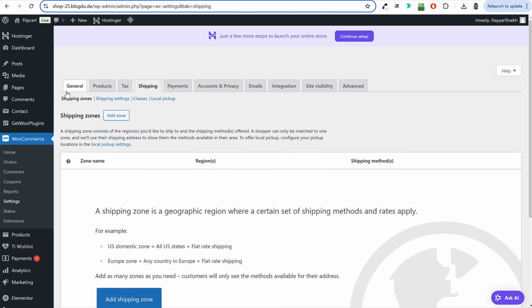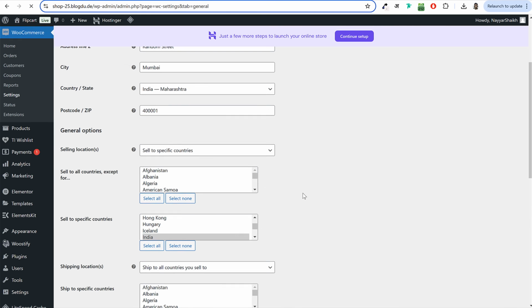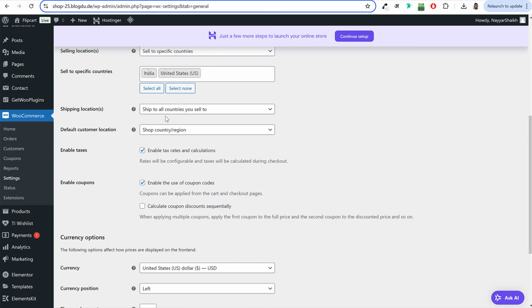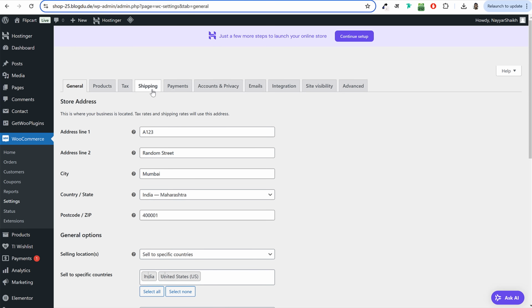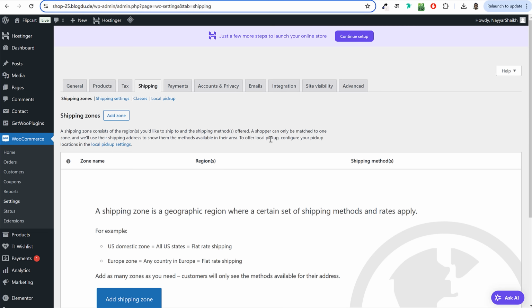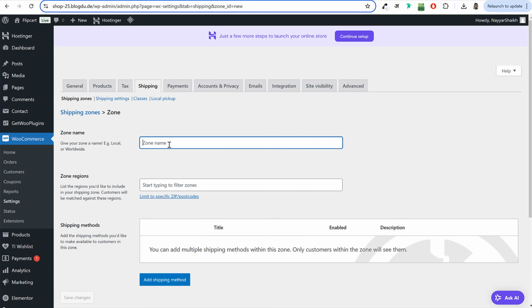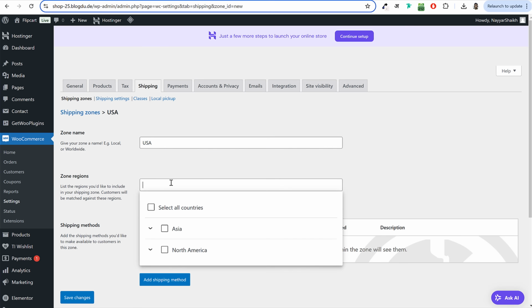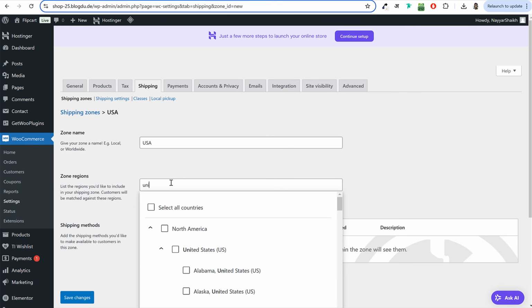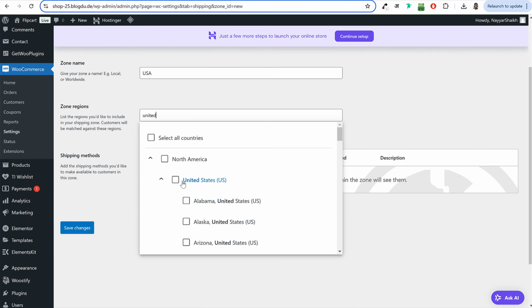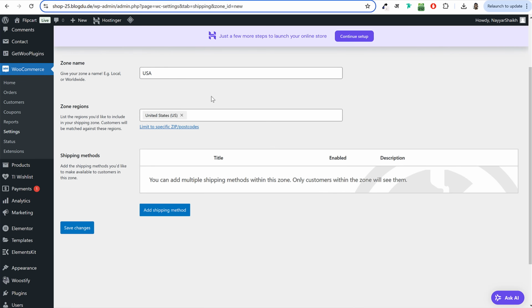So you see in the general settings, I've made this setting that I'll be selling in two countries, India and USA. So under shipping also I have to set different shipping rates for different countries. So I'll click on add zone. First let me set it for USA because that is going to be the same. So under zone name, I'll name it USA. Under zone region, I'll search for United States. Okay, here as you can see, United States, tick mark this. Make sure US is selected. Now click on save changes.